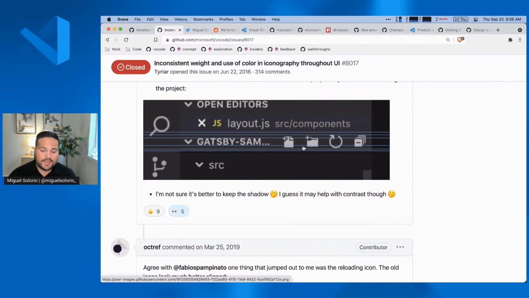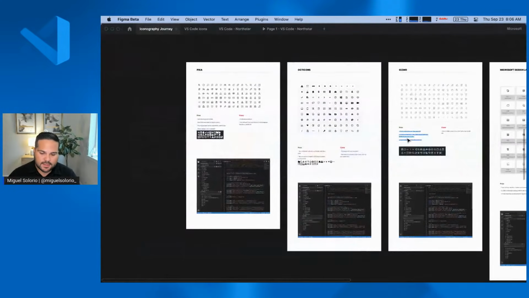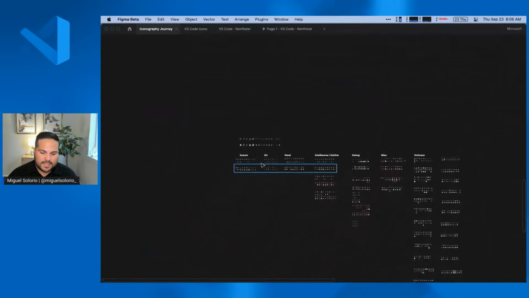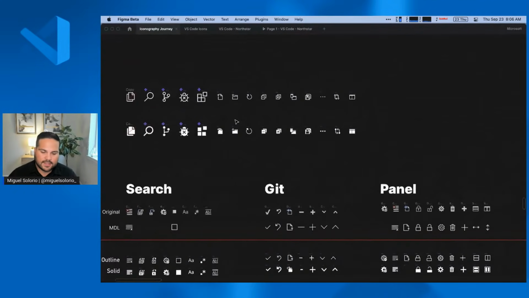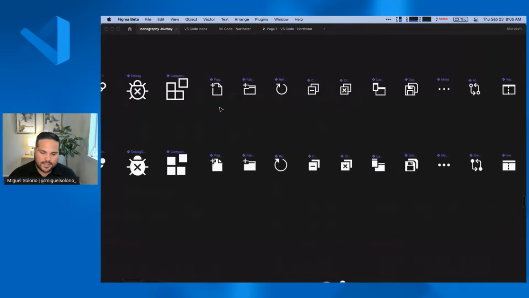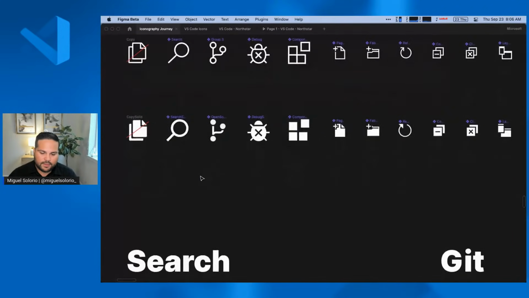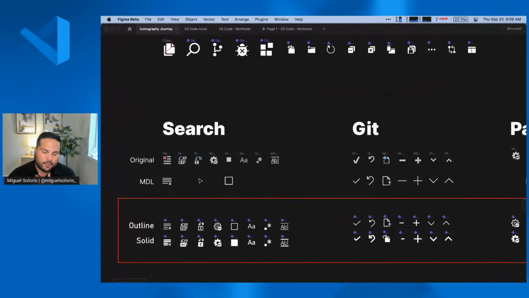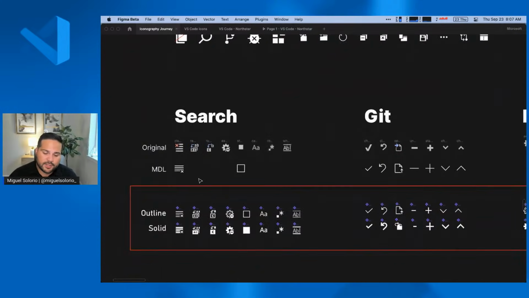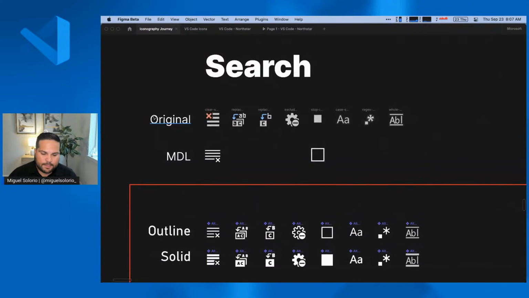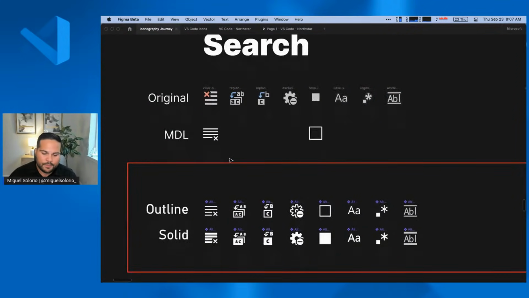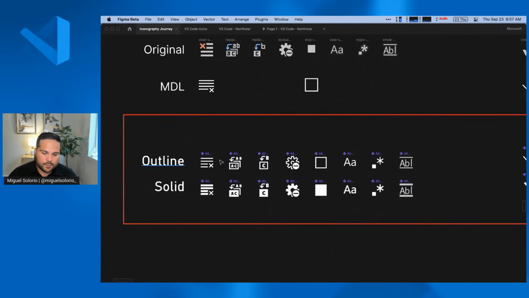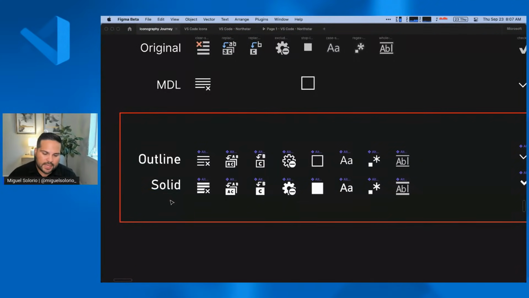So what we then did was we had to go in and create a build to get this into people's hands. And so one of the things that we did was we took those 2 styles. So these were the original sets. So we had the outline version and the filled-in version. And then we looked at every single icon we had in the product and just did iterations on each of those. So here's an example where the original icons we have, and then we were referencing the Microsoft design language icons, just to see, we didn't really want to reinvent the wheel. And then in this red box is what the ones we actually did. So we had the outline version and the solid version.